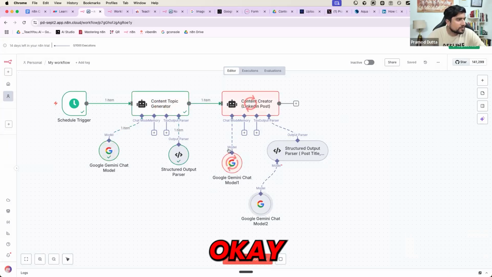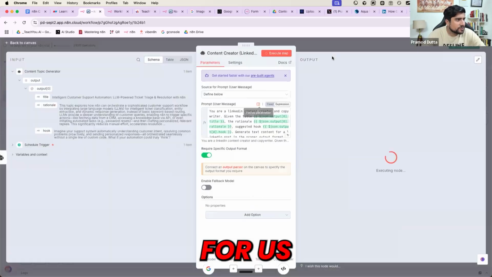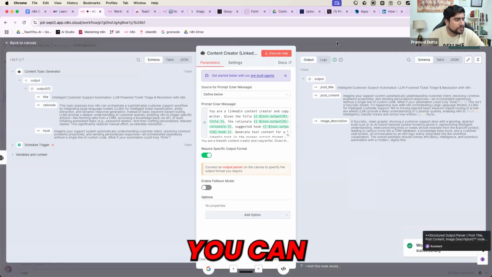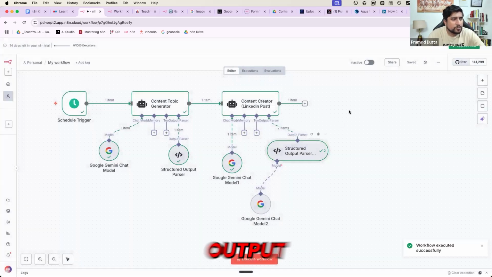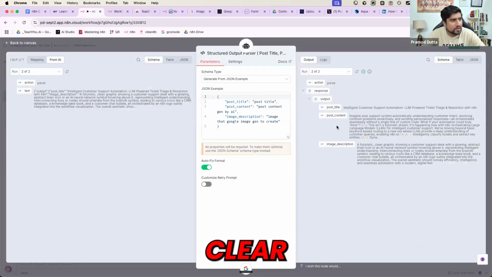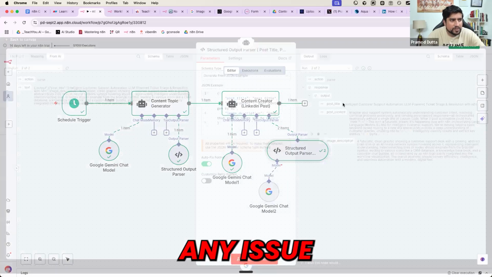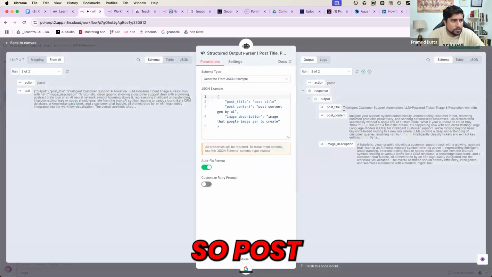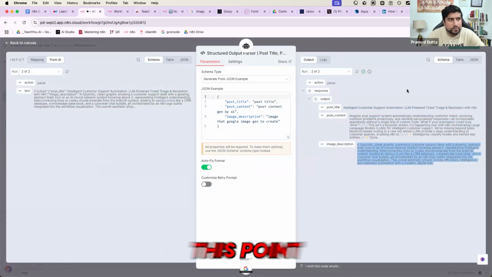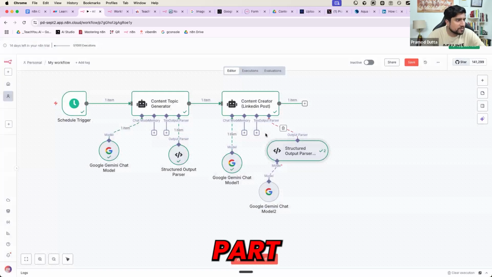So now Google Gemini will generate the topic for us, and now you can see the output and proper structured output also. You got it, right? Everyone clear? So we have used Gemini also to fix it. If there is any issue, this will fix it automatically. So the post title is intelligent customer support, and this is the image generation part which is given to us.